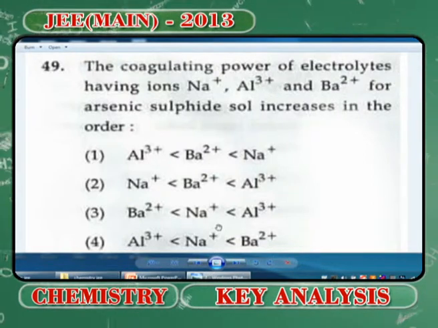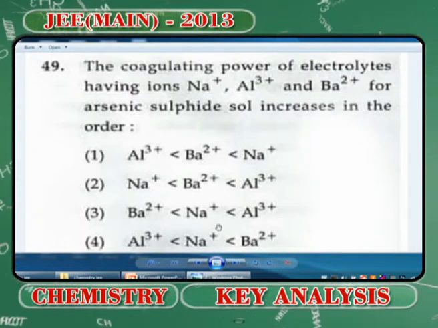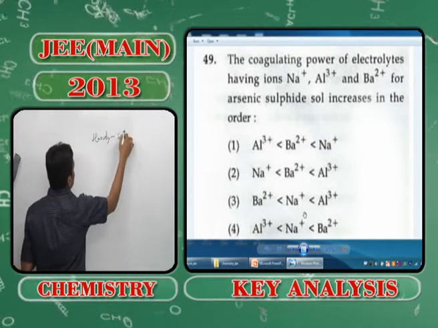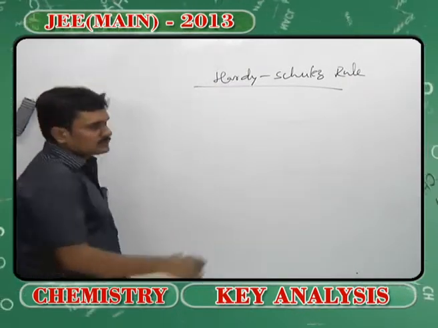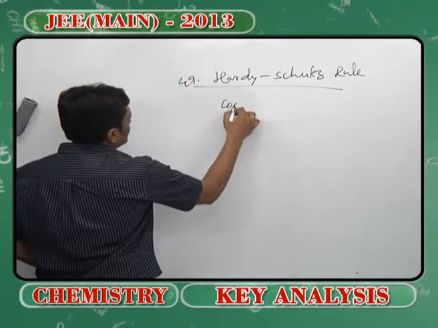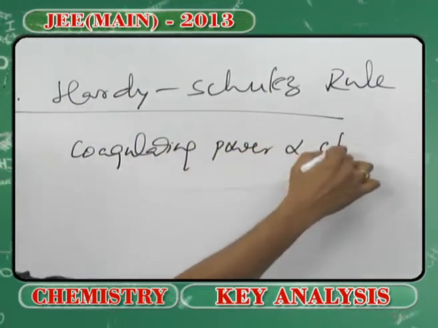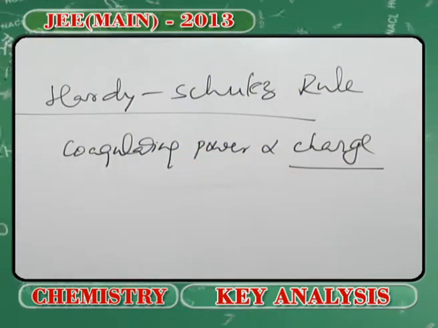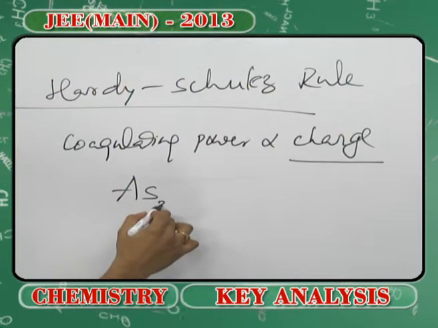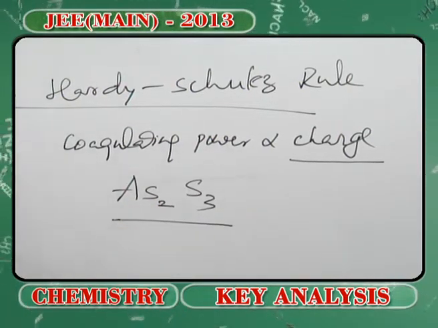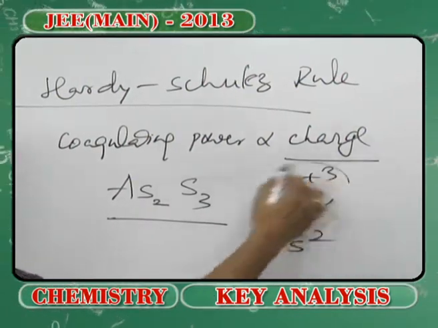This is something based on the Hardy-Schulze rule, which suggests that the coagulating power is directly proportional to the charge of the electrolyte, for the reason that the colloid being taken has the ions As plus 3 and S minus 2.